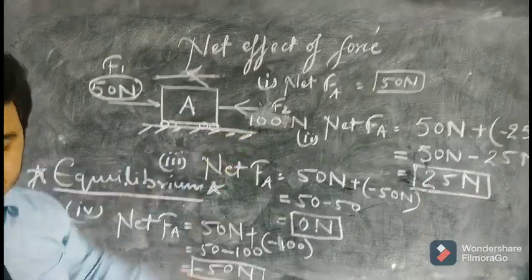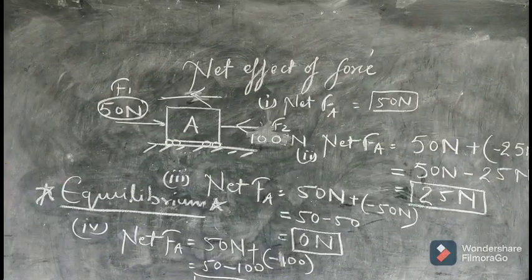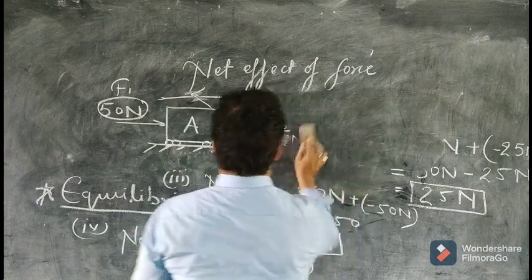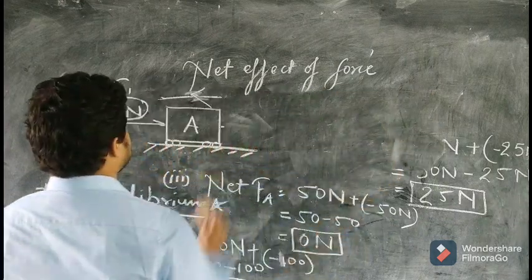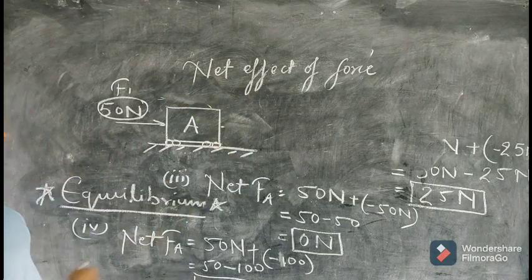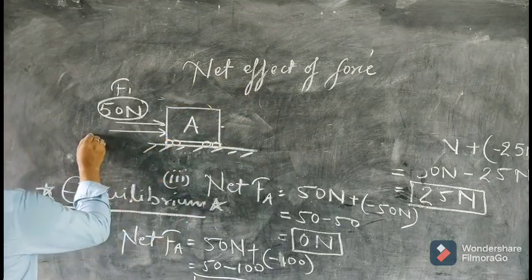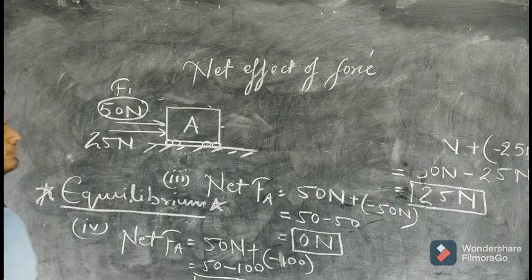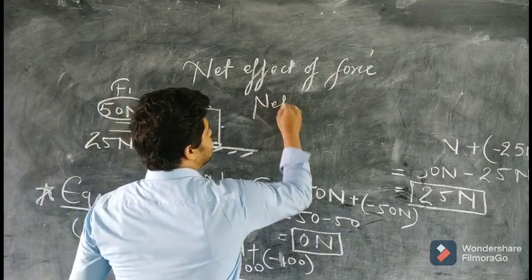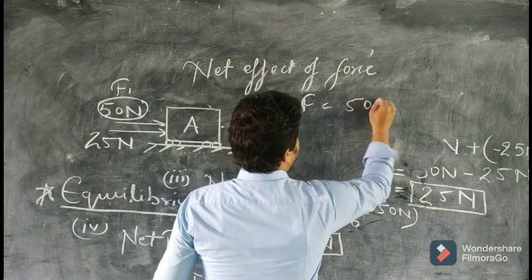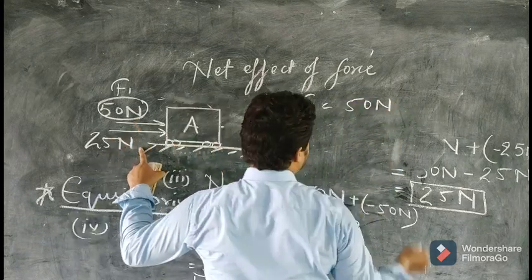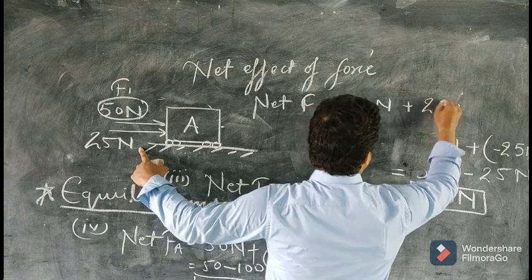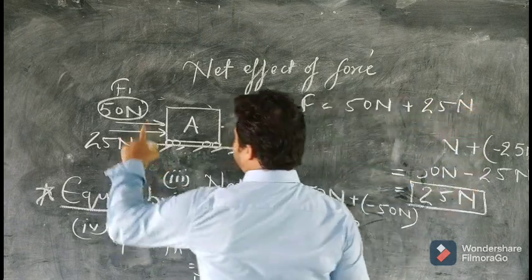I hope you all are getting my point. Now in the same case, if it happens that you were applying 50 Newton and your friend applied 25 Newton in the same direction in which you were applying, then the net force will be, since 50 Newton and 25 Newton are in the same direction, now it will be with a plus sign, no minus sign, because the direction is the same.